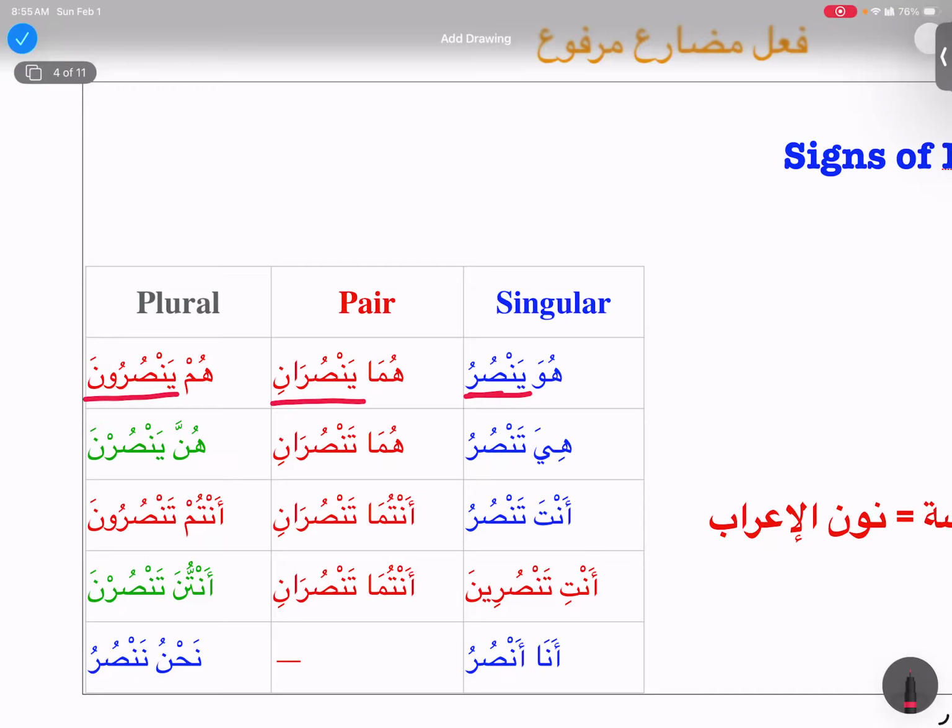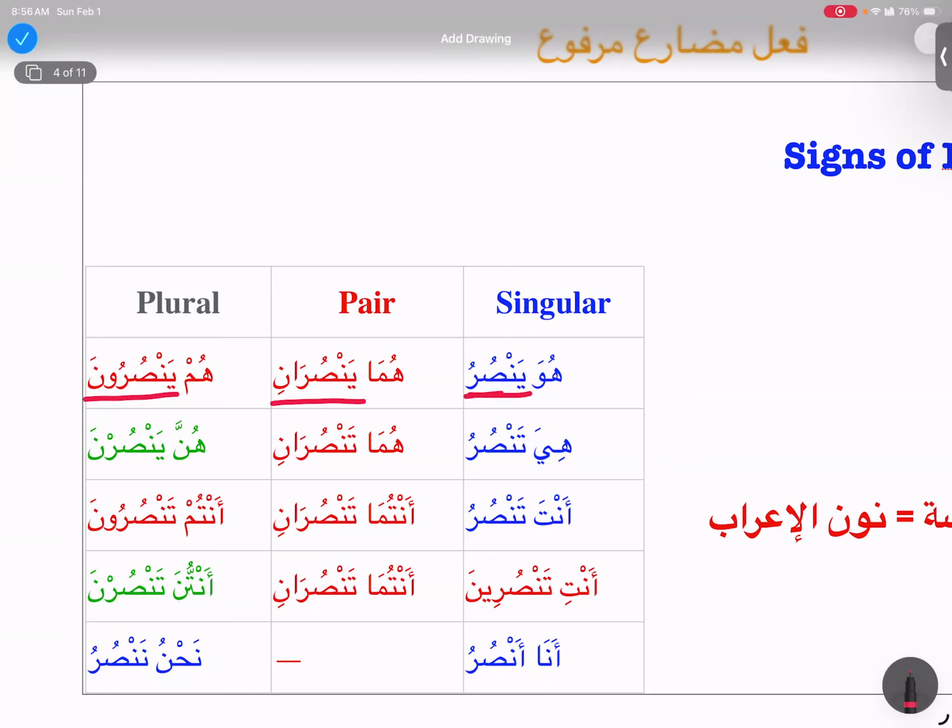Waw al-jama'a is damir muttasil, and this is waw al-jama'a, in the position of rafa'. Yes, and this is the fa'il, right? And the noon is the sign of being marfu'. Very good. Barakallahu fiki. Beautiful.